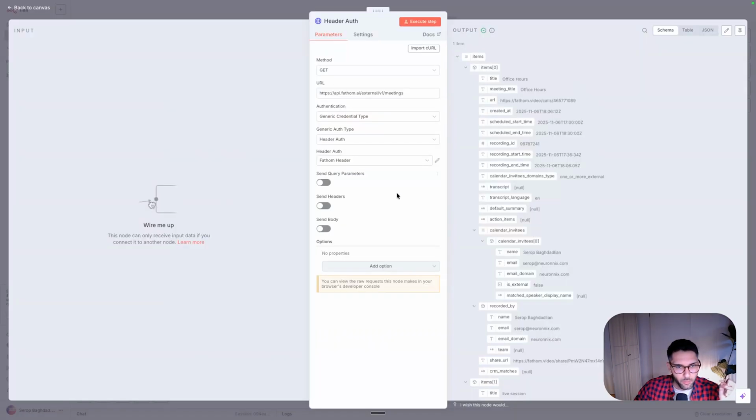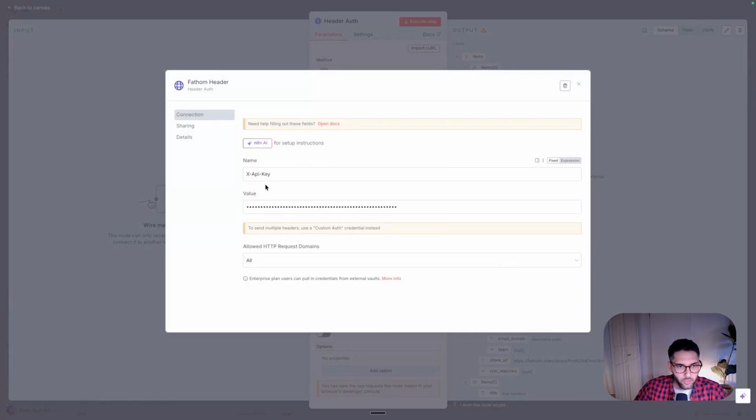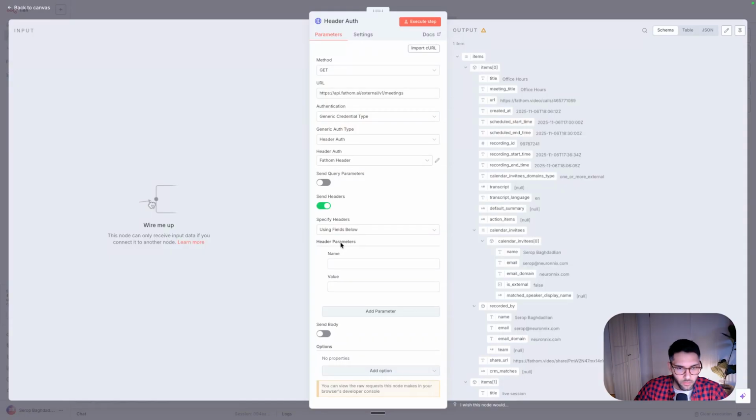And some people, if you see here, in the headers, technically, if you want to send this, you activate the header and you need to copy these 2 things. So it's this one, and then here copy the actual value. Of course, if you copy it here, it's not so secure because people can actually read it. That's why I always recommend you to use these generic auth types and then click on the header auth.